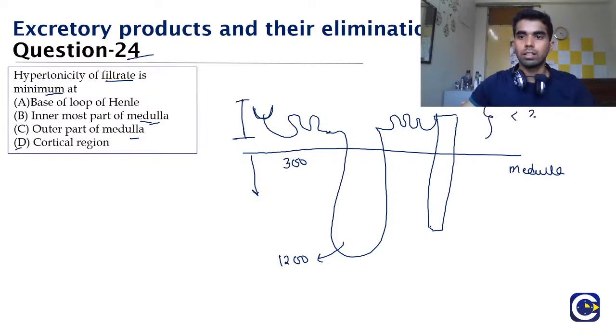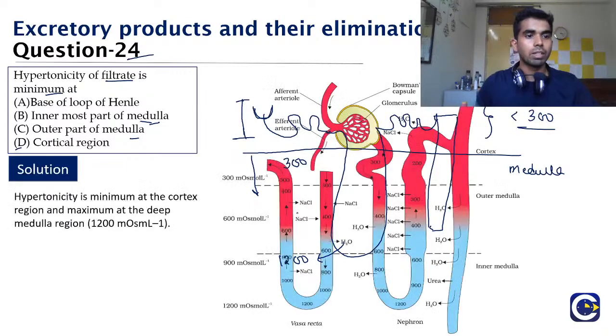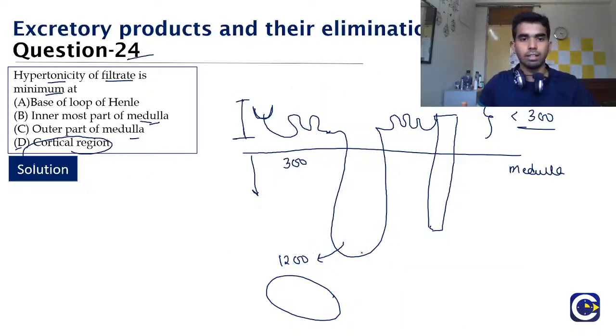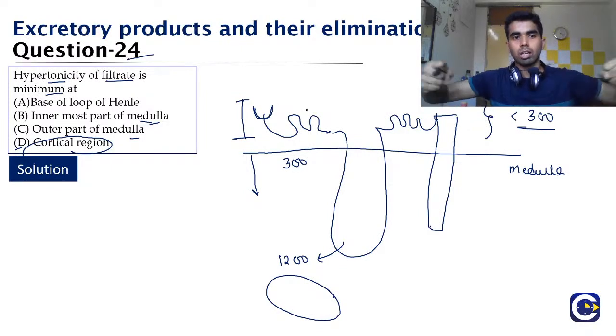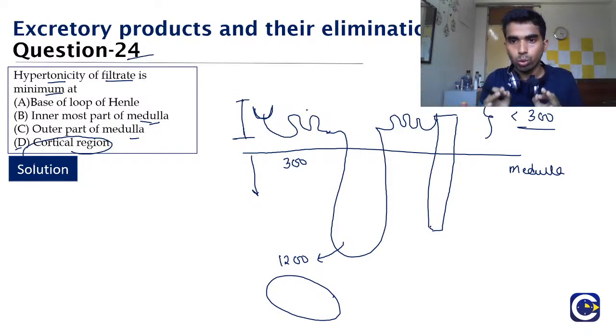It is less than 300, and hence, no, actually hypertonicity is minimum. It is minimum at the cortical region. If the question was where hypertonicity is maximum, then the correct answer should be the base of the loop of Henle. But the minimum is in the cortical region, because here the urine has just formed, and not much is absorbed, and hence it is hypotonic.